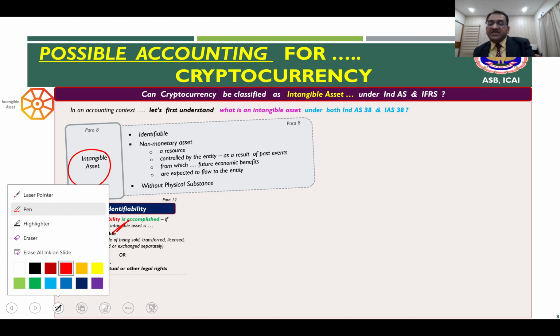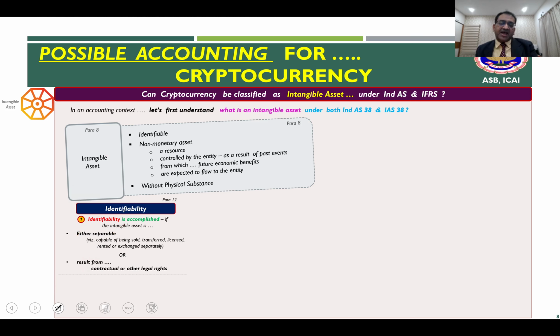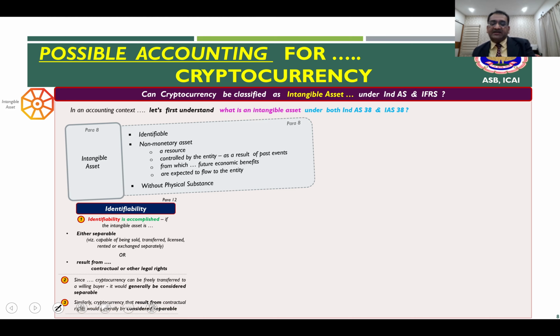So therefore, when we say identifiable, it basically means either separable or arising from contractual or some legal right. Now, since cryptocurrency can be freely transferred, we have seen that, can be freely transferred to a willing buyer, it is generally considered to be separable because you are able to transfer and sell. Okay. Similarly, if cryptocurrencies result from your contractual rights and obligations, then of course this will be considered as identifiable.